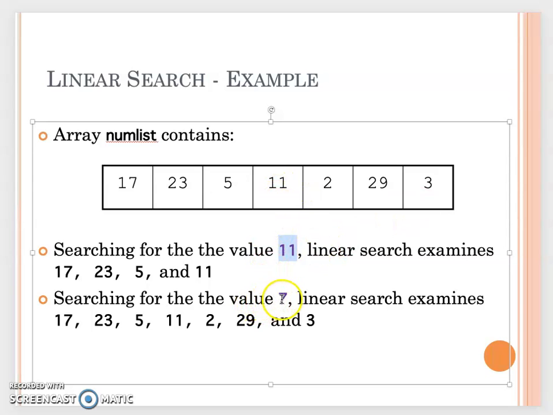But then how about we search for 7? When you do 7, you so fast say, oh no, we don't have 7. But actually what you do is your eyes look at the first element, 17, not equal to 7. After your eyes look at 17, your brain compares 17 to 7. If not, I check the next one. I compare 23 equal to 7 or not. If not, I move to the next one. So when we do it one by one, we find out no one matches 7. Then we know 7 does not exist in the array.